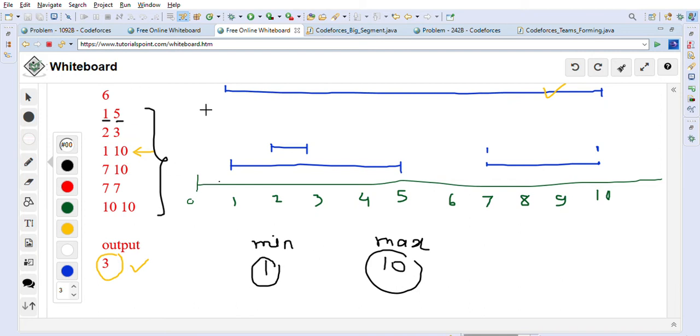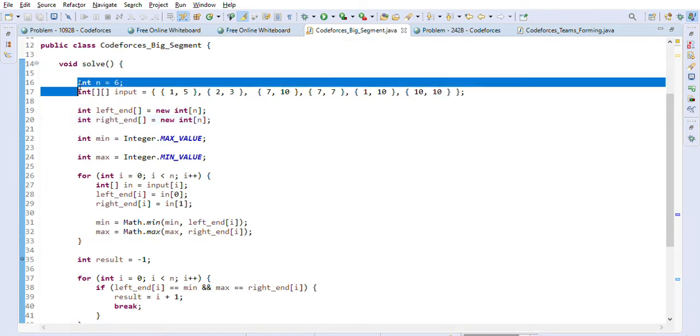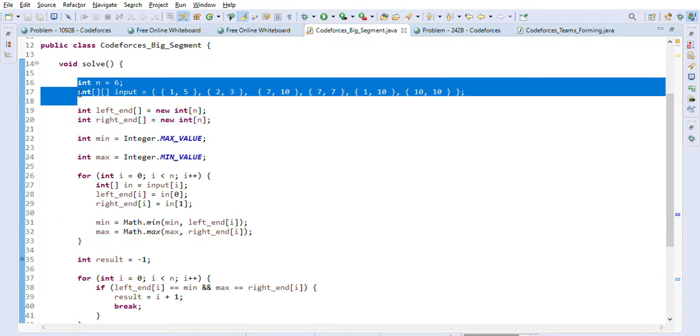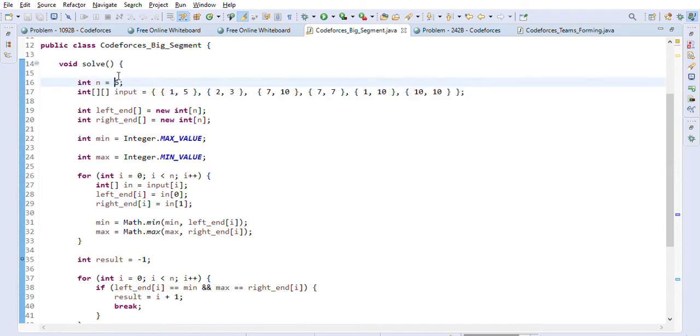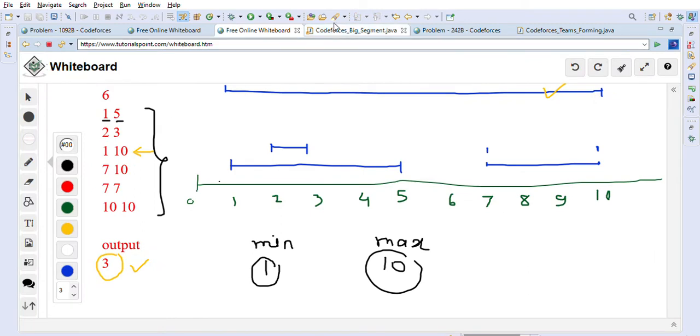So let's just go to the Java solution now. Once you understand this logic, then it will be easy to code, right? So this is the input that is given to us. n is the number of segments, which is 6, and these are the segments that we have just seen here in this example, right? Same segments.